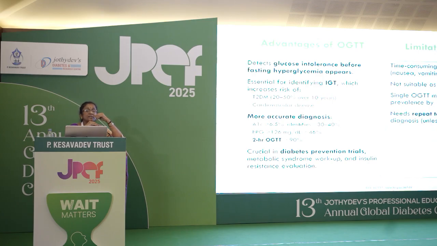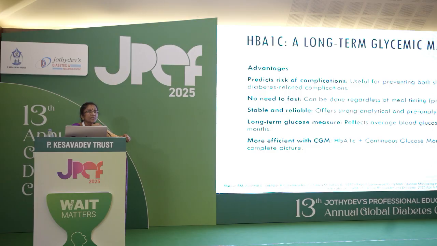What are the advantages? This is a good test to know the glucose intolerance before the fasting hyperglycemia, and it identifies people who are going to be type 2 diabetes in future. It can even tell you the cardiovascular risk that they are going to have, and it is more diagnostic than A1C and fasting blood sugar. Now coming to the third one, HbA1c, which is the average of 3 months.